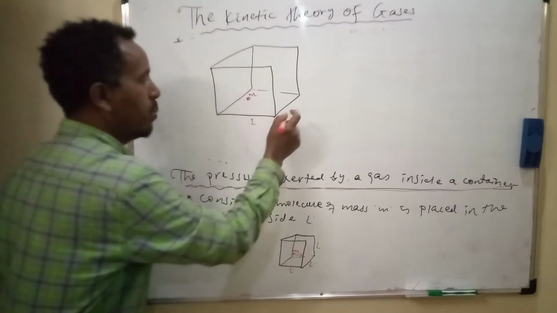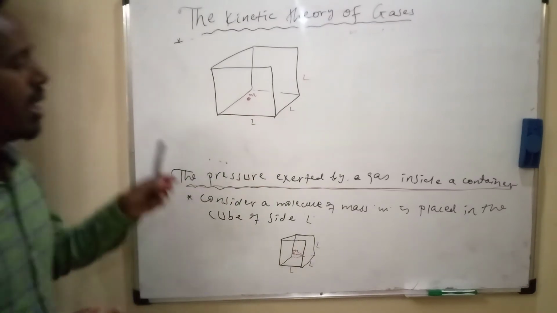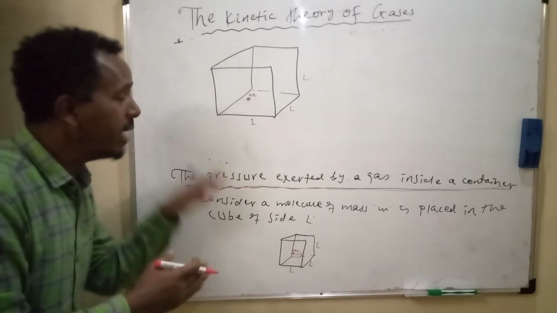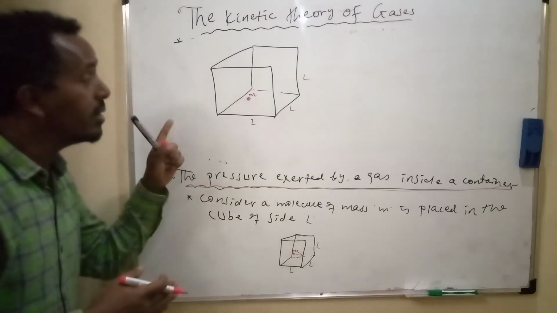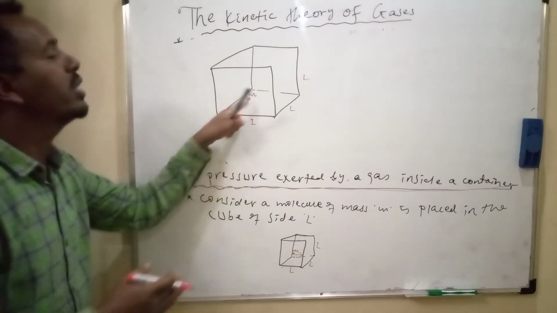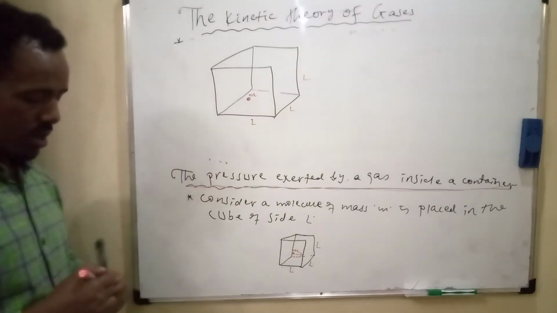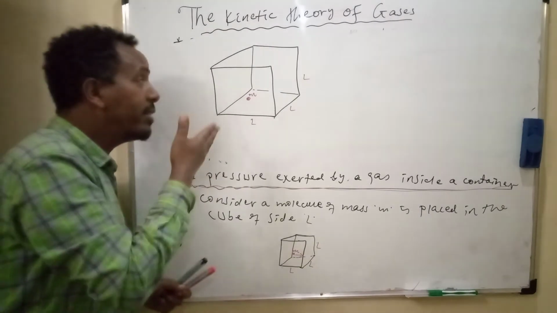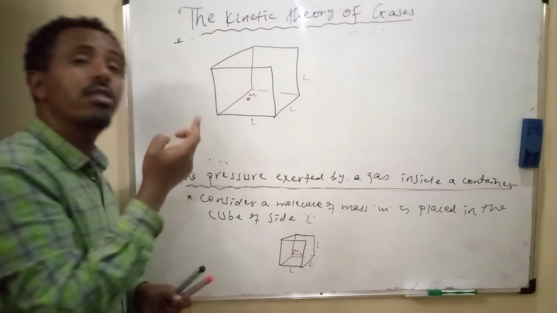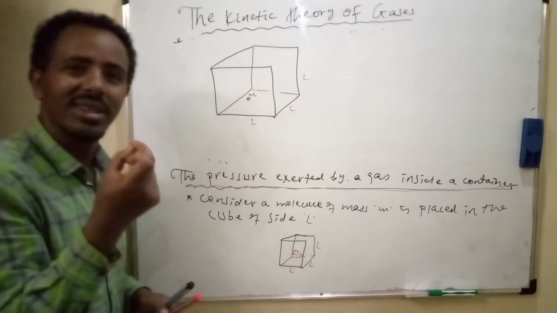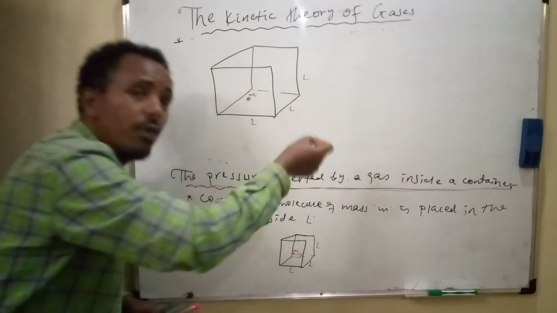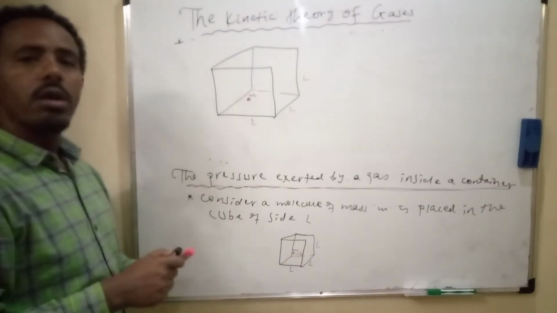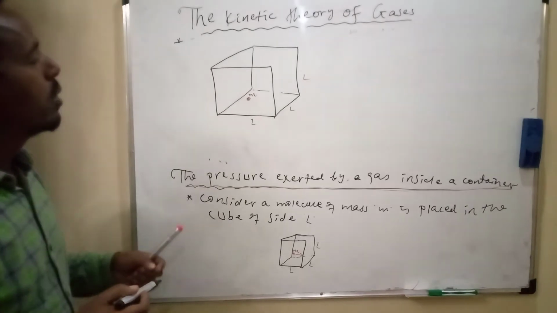The length of the cube is L, L, L. In this topic, we will see the pressure exerted by a single particle contained in the cube. The source of pressure exerted by a molecule is the momentum of the particle.